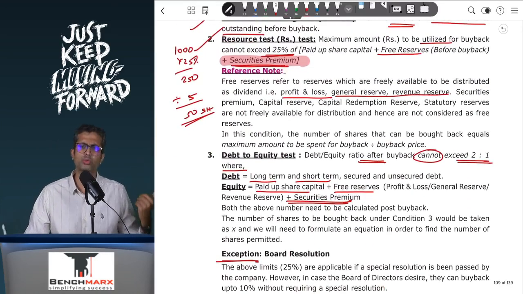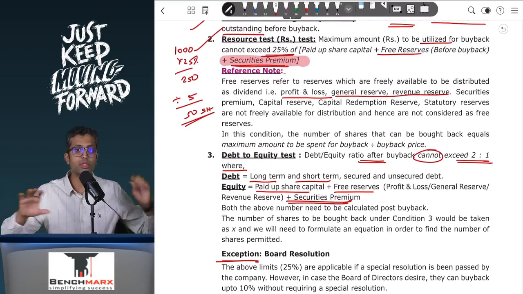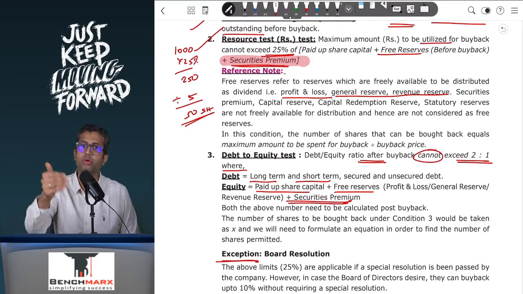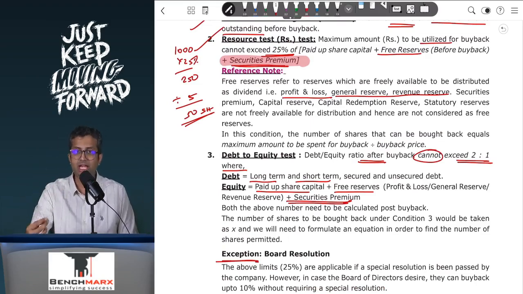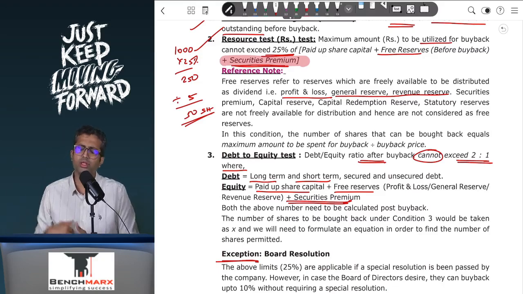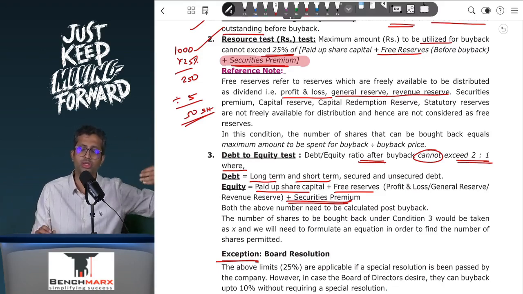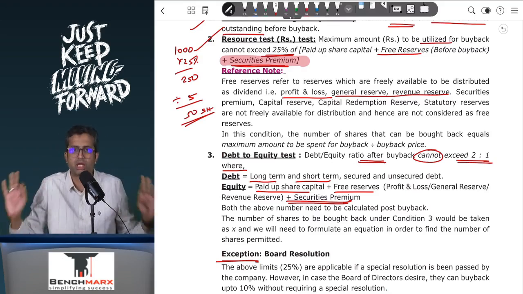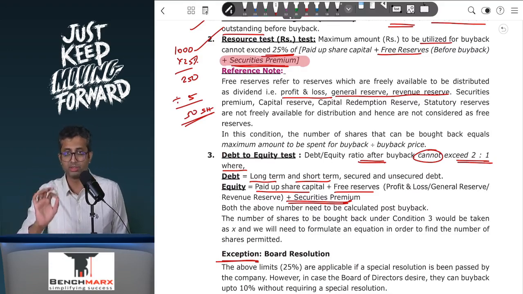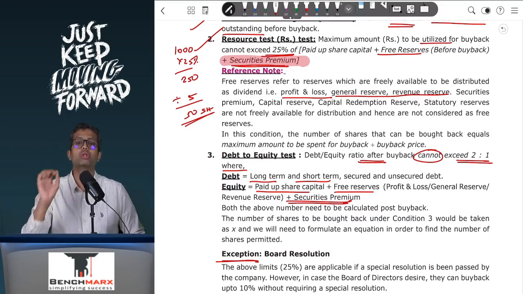Now over here, there's also one more small thing that you need to be aware of. Again, this may come for MCQs. All of this will apply largely to an unlisted company. If you're a listed company, then SEBI rules will also apply over and above the Companies Act. And SEBI rules say that if a company has to do buyback using an open offer, that is, you are buying from the open market, then a maximum of 15% of the number of shares can be bought back. The institute has never asked you a question on this, but it is there in the study material that for a listed company, over and above all of these limits, if you're doing buyback by buying shares in the open market, you cannot buy back more than 15%.